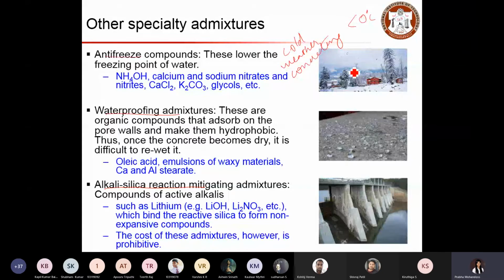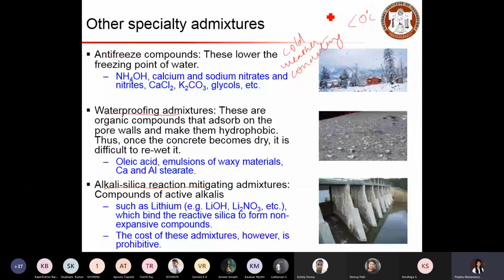We need to find a way to make sure water is available for the hydration process, which can help to achieve early strength gain. So there comes the use of antifreeze compounds. When we use such compounds, this reduces the freezing point of water. For example, typically water may freeze when the temperature goes below 0 degrees Celsius.